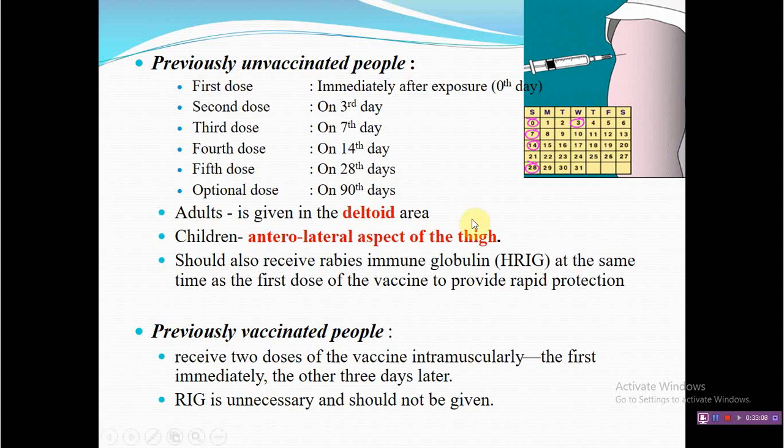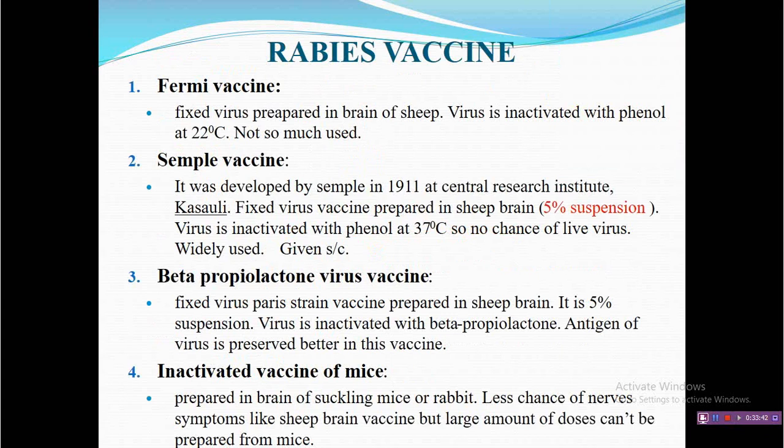Generally in adults, the deltoid area is preferable. In case of children, the anterolateral aspect of the thigh is preferred for injection. Now why this particular site is preferred for inoculation is a point to ponder. You have to find out, and we will discuss it in our chat group. Now if the animal or human is previously vaccinated, then only 2 or 3 doses are sufficient, but they need to be taken immediately after the bite.